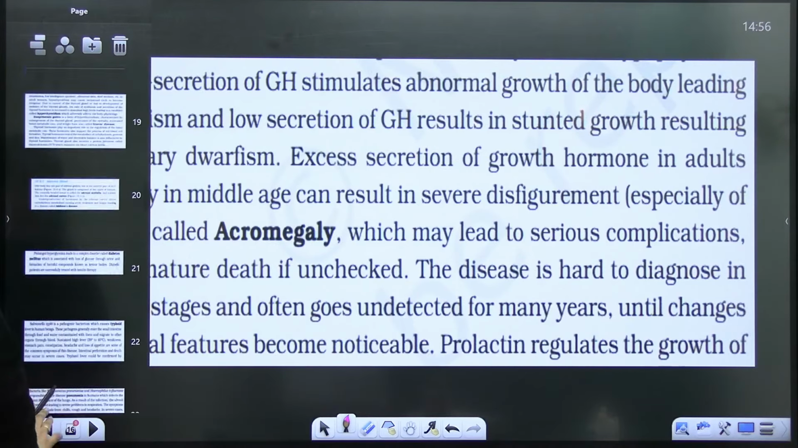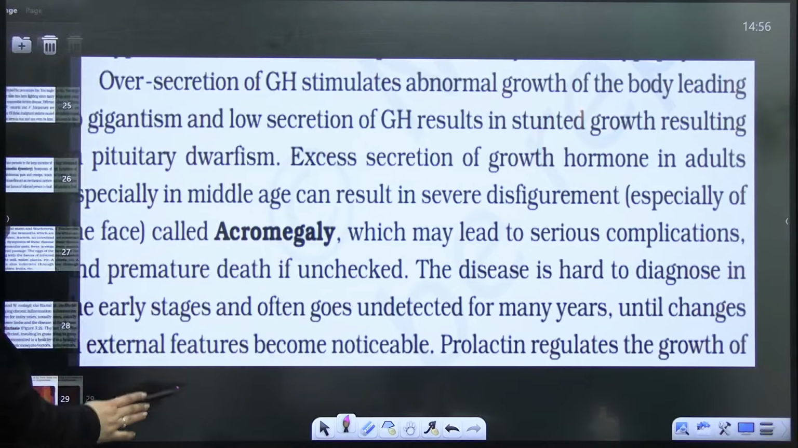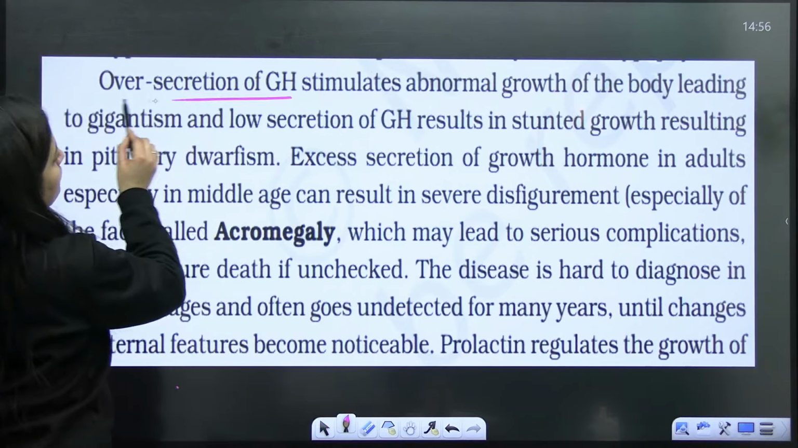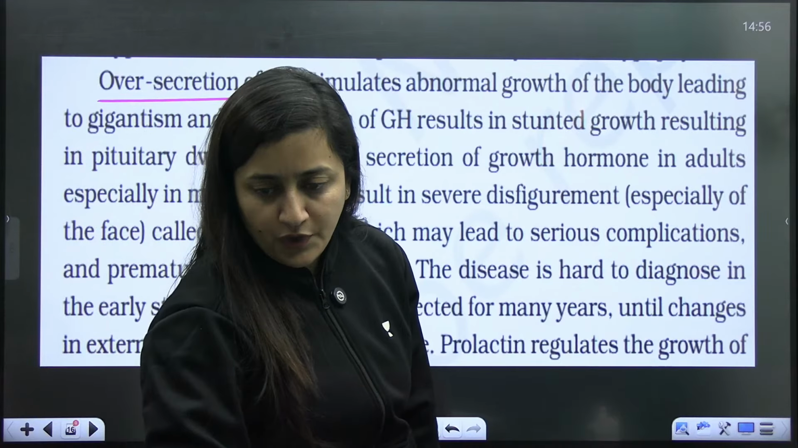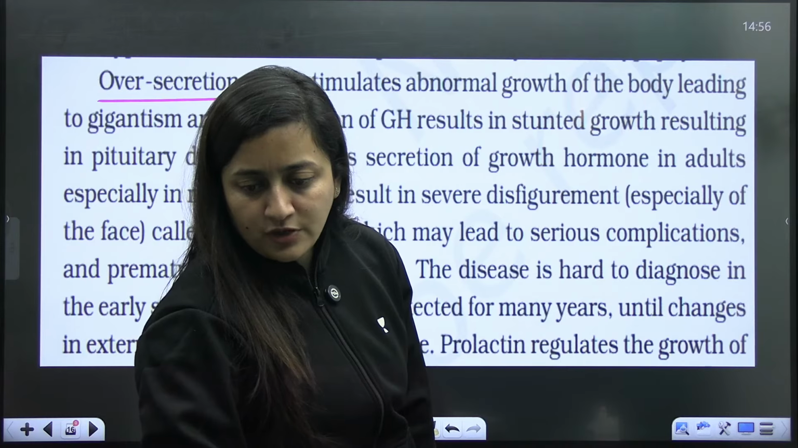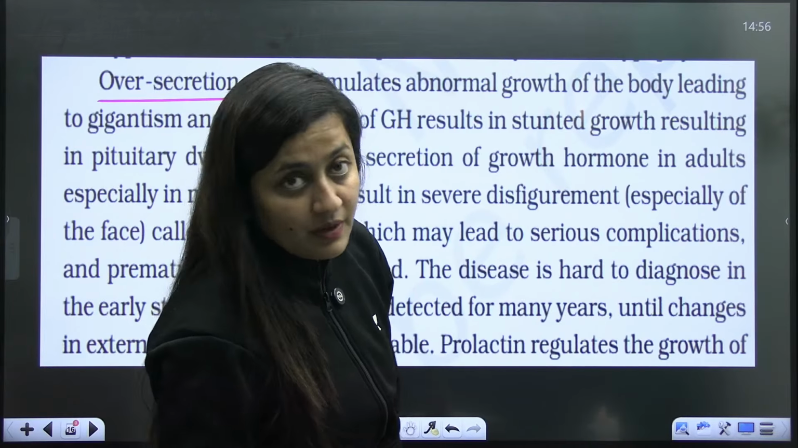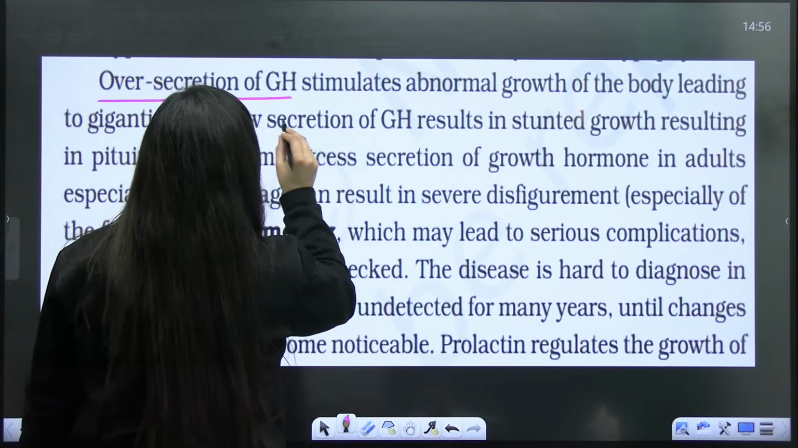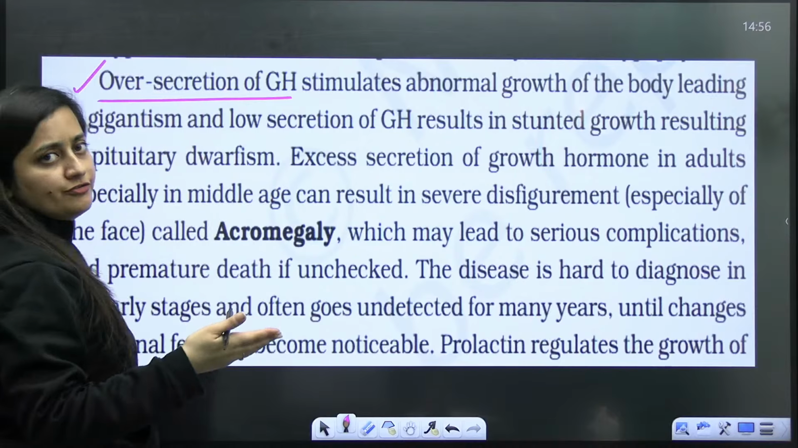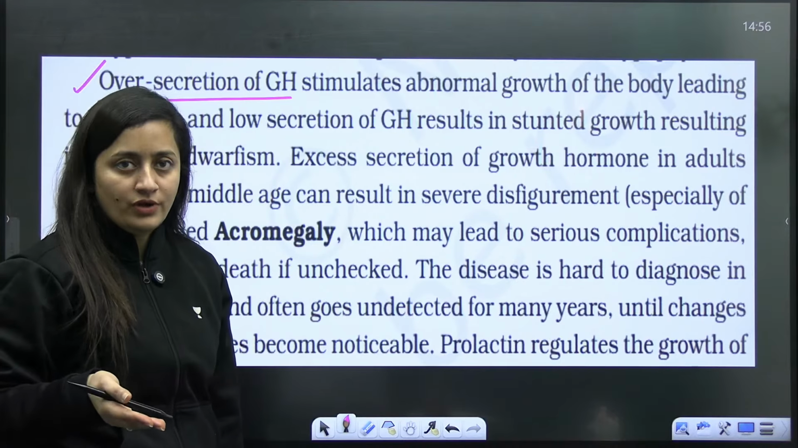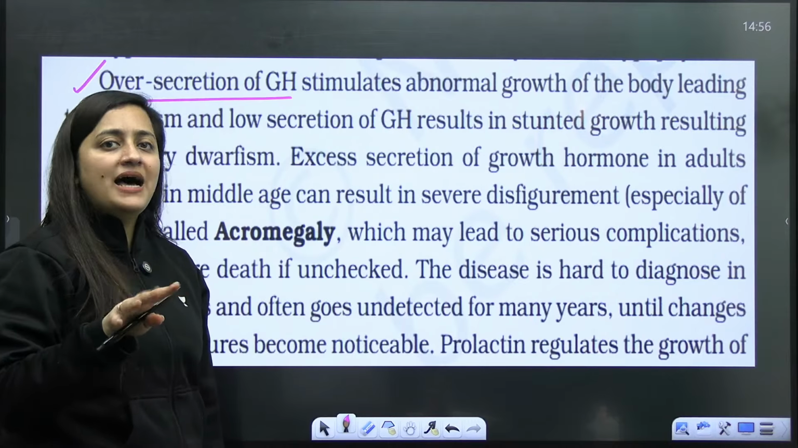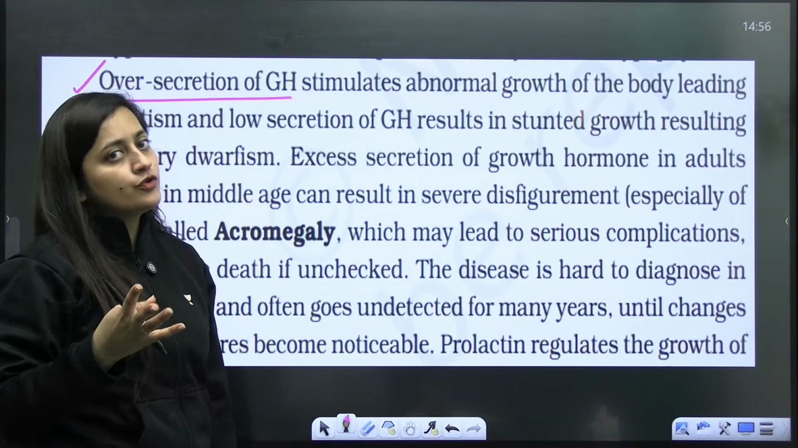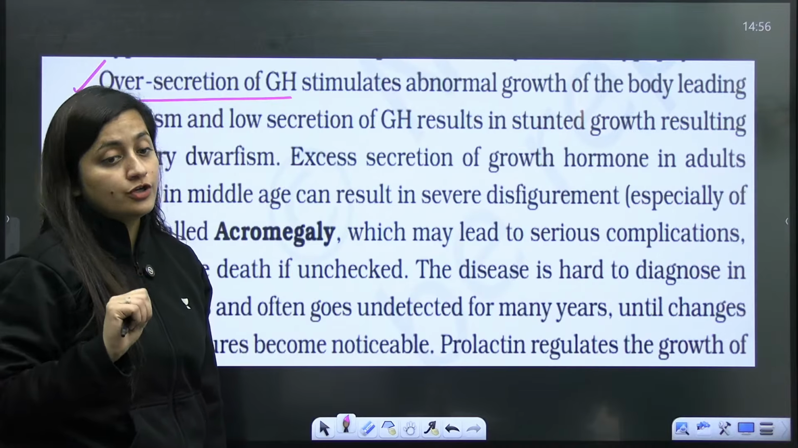So now let's talk about the disorders from the chapter chemical coordination and integration. So overall, it is a very important topic. So make sure you revise everything here. So over secretion of growth hormone, excess of growth hormone, matlab when it comes to hormones, they should be balanced. If they are less, then also issues will be there. If they are more, then also the issues can occur.